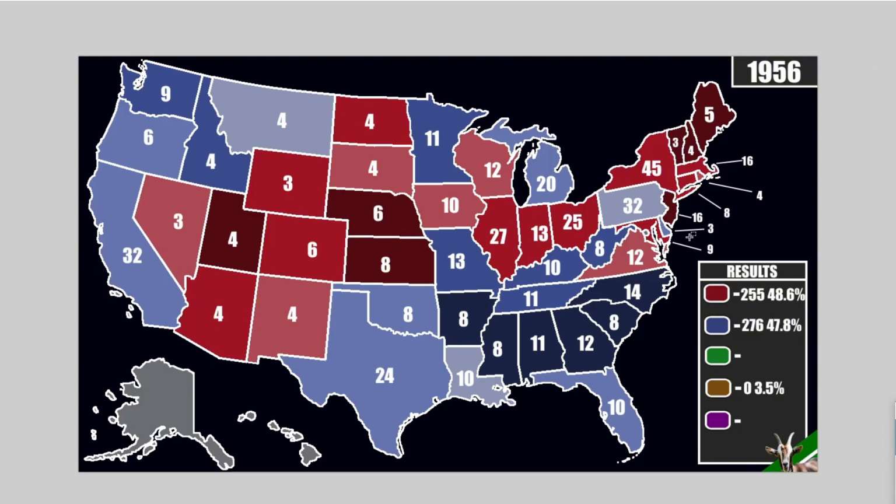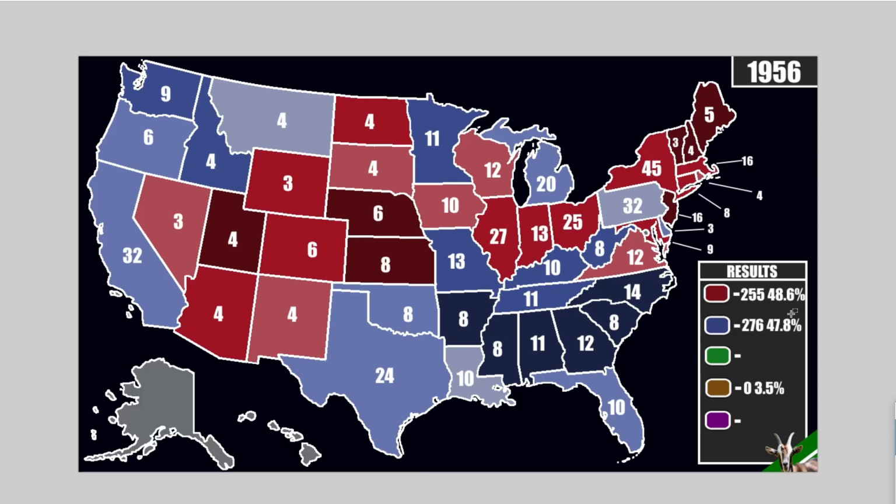Let's get into this really quick before I leave you guys for today's video. We end up with 255 electoral votes for Eisenhower, and we end up with 276 for Adlai Stevenson. A very close race. We end up with 0 for the Dixiecrats, but they did get 3.5% of the vote. Who would vote for them? I don't know, but you guys decided to. Another interesting thing, you can see that actually Eisenhower won the popular vote by almost 2 points, but he still lost the election. So interesting.